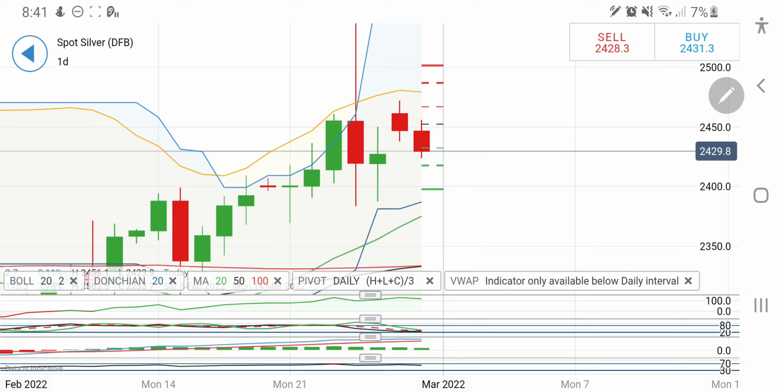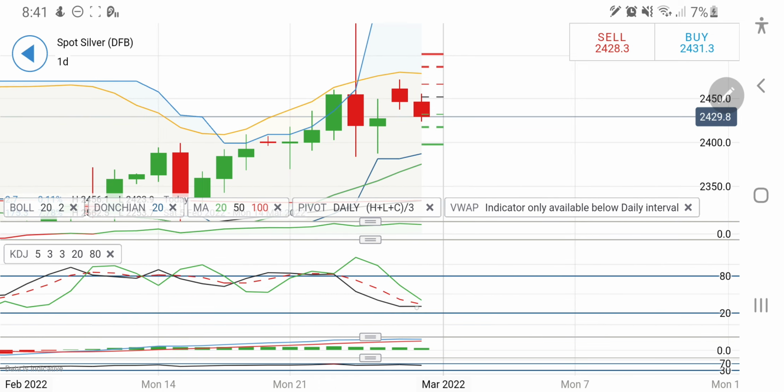2400 definitely will provide a stronger support. Also recall 2412 is also a support level, and then 2400 will come into picture. So below 2418, you can take a short entry, or you can sell silver for a target of 2412 and 2400. Below that, definitely it will fall sharply. On the upside, beyond 2455, 2460, I will say, beyond 2460, you can take a long entry there, and you can expect it to rise.